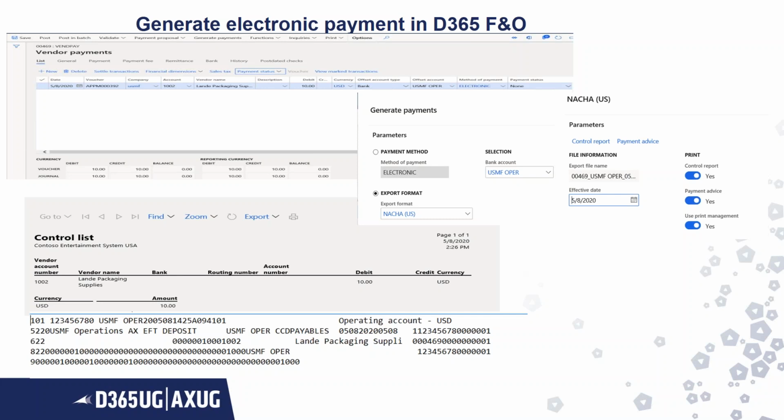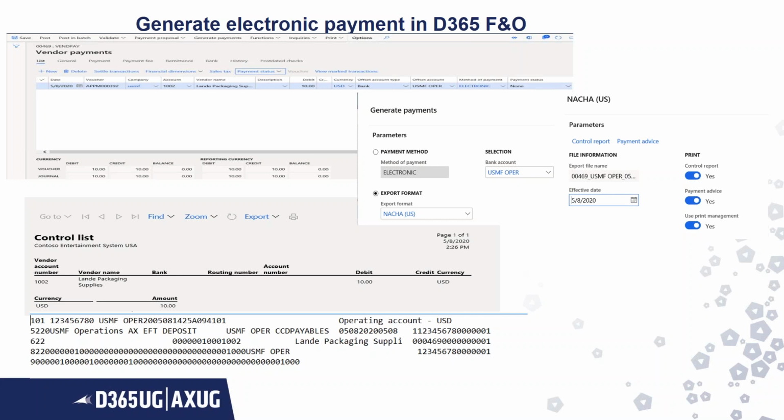Method of payment would be electronic, as we are doing an electronic payment here. The export format is NACHA US, and today's date, whatever file, how you want the export file, because that file you will be uploading to the bank, so it has to match the banking standards.